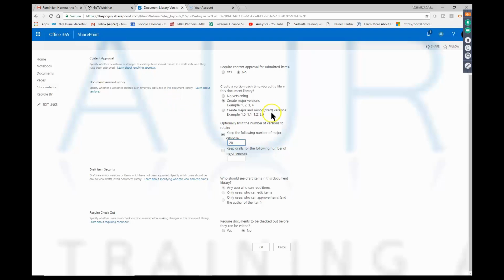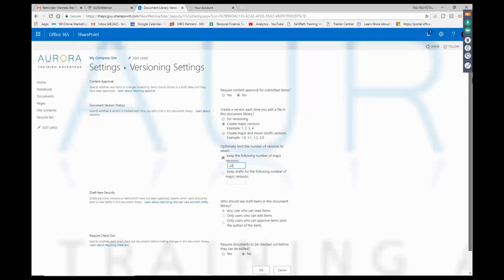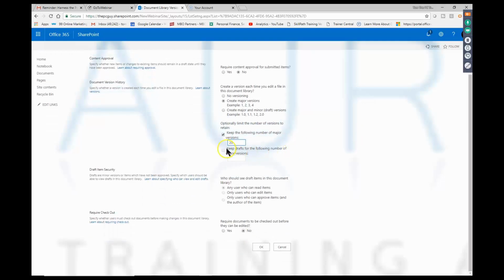And I'm going to show you how to restore those documents as well. But you have to turn all this stuff on. That's why I showed you these settings here. So let's say we want to keep 20 versions of each document. That'll be fine. Your company might have standards for that. Here's the really important choice. Require documents to be checked out before they can be edited. I'm going to say yes there. When you first make the document library, that's set to no. So typically, I'm going to come into the screen and pick on yes, and I'll click on OK.